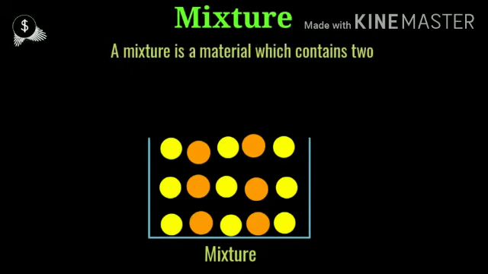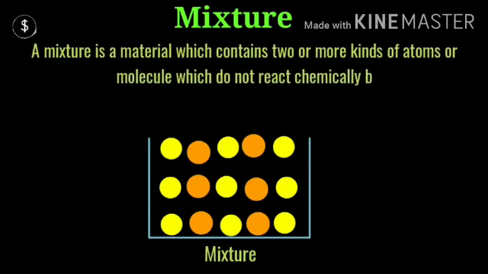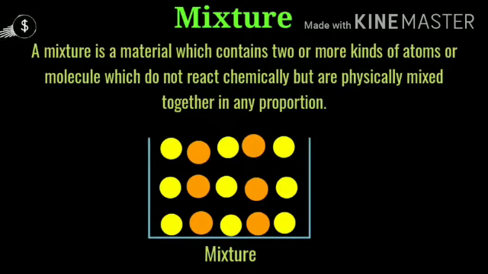Now, a mixture or impure substance is a material which contains two or more kinds of atoms or molecules which do not react chemically but are physically mixed together in any proportion. So, this is the definition of mixture.